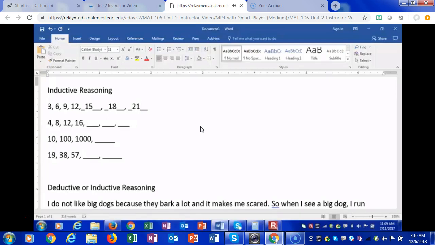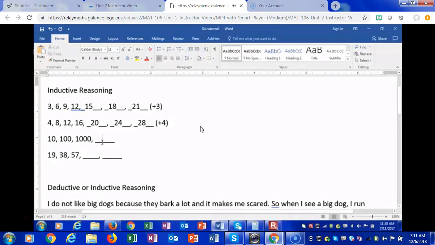4, 8, 12, and 16. This is a pattern of what? Think about it for a second. This is a pattern of 4s. So 16 plus 4 is 20. 20 plus 4 is 24. 24 plus 4 is 28. Okay.